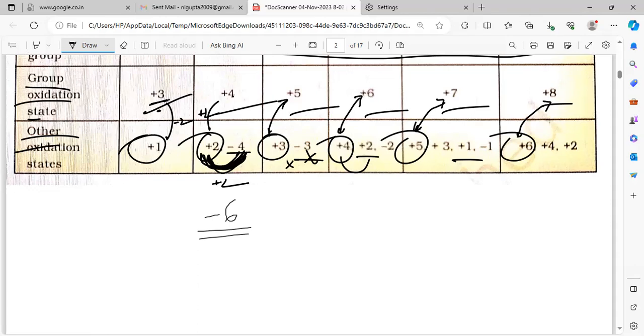Here you will find +2. Can you check? No. Sir, here it is 2. Everywhere you will find 2. Only you take the lowest and highest oxidation state. The difference will be 2. This difference of 2 is called what? Inert pair effect. Inert pair effect. Okay. Understood.